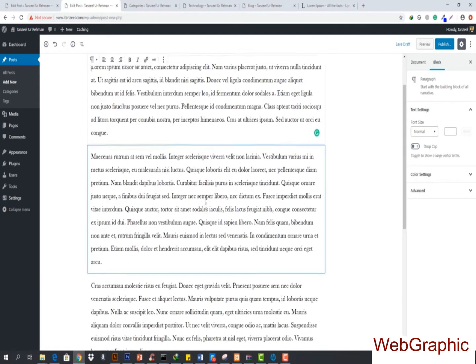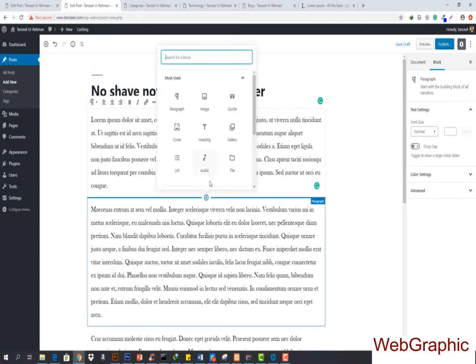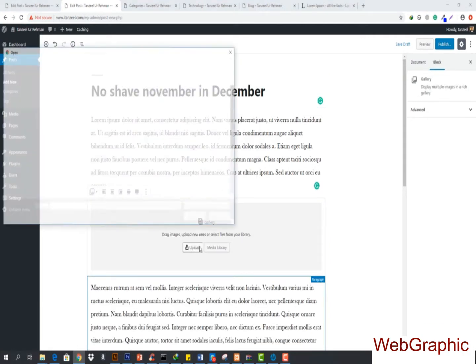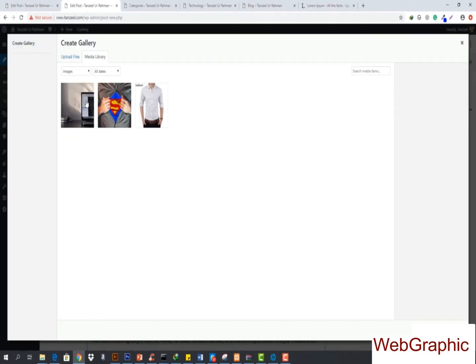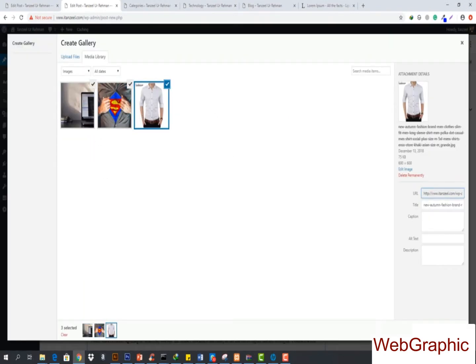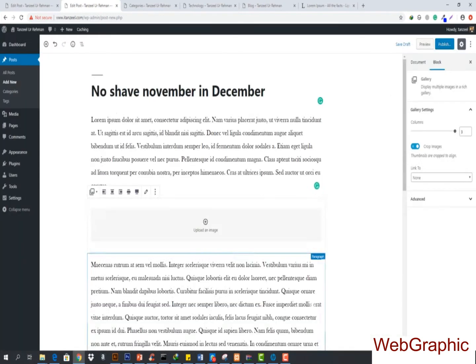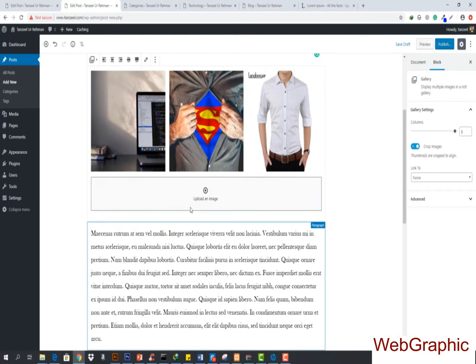So it's going to be edit, and now here you can also add some blocks. So let's try another block, and I'm going to add a gallery, and I'm just not going to upload. Basically, I'm just going to use the media library, and I'm going to choose every picture that I have. And I'm going to hit create a new gallery, and I'm going to hit insert gallery. So you can see that the gallery is just right here.